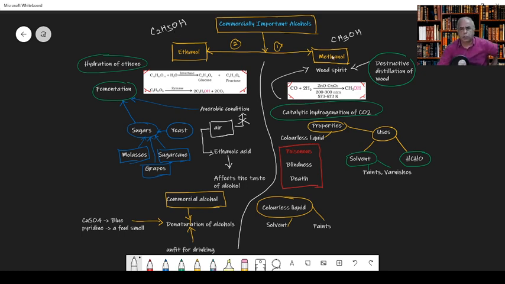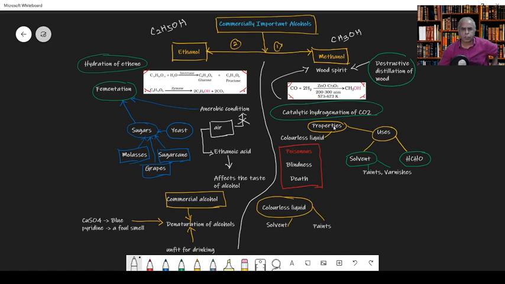So methanol and ethanol. Now under methanol, I'll be discussing the preparation, properties and some applications. Similarly, we need to discuss the methods of preparation of ethanol as well as its properties, then important applications. Okay, so let me start with methanol.